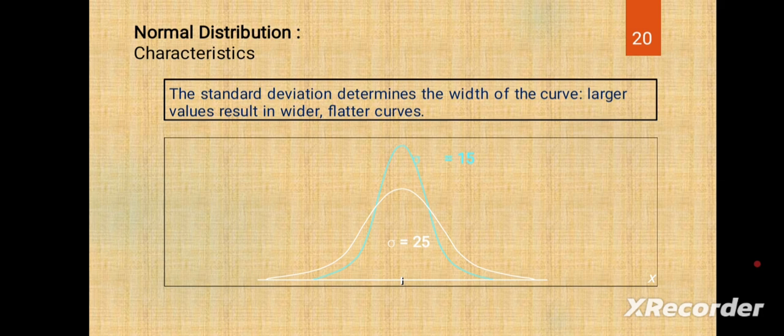The sky blue line is sigma equal to 15, and its width is smaller compared to sigma equal to 25, which is wider. So larger values result in a wider range and flatter curves, while smaller values give narrower curves.